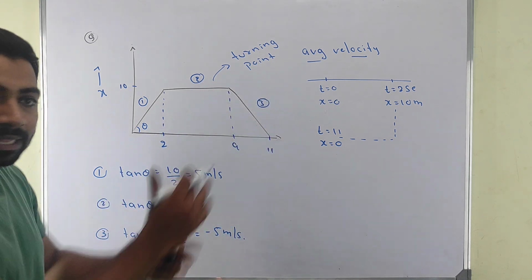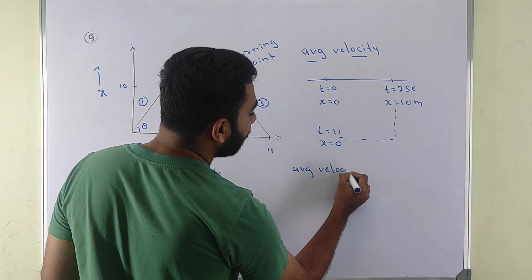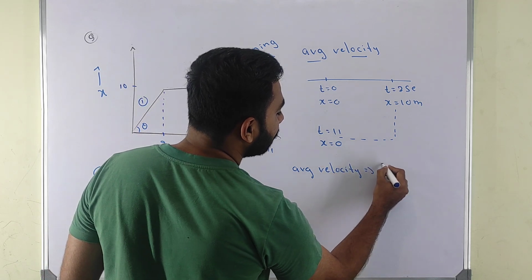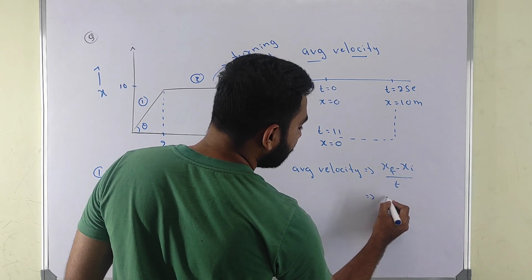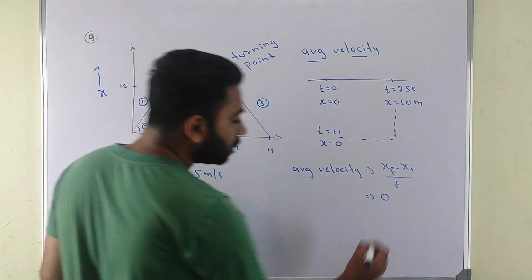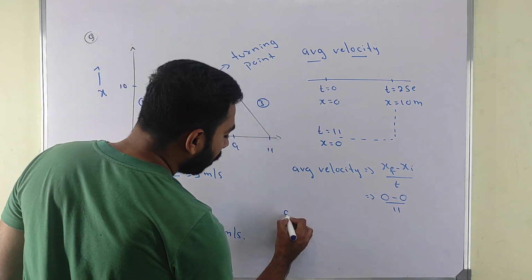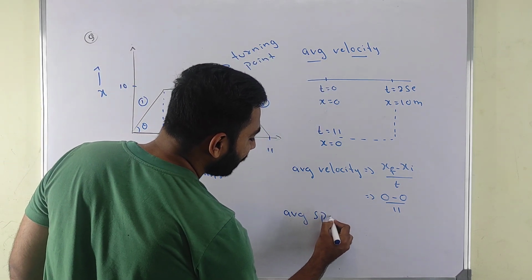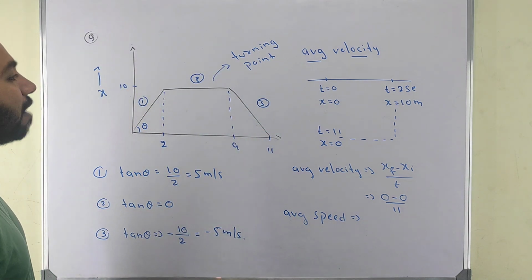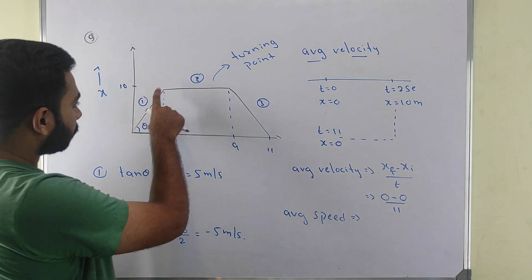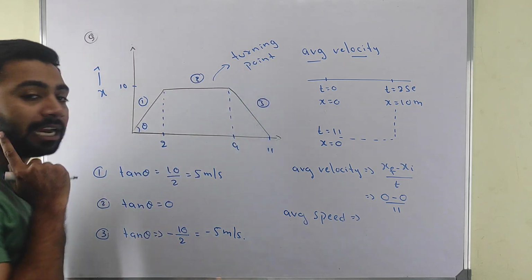Like this, overall it is happening. If I ask you, what is the average velocity? Average velocity is final minus initial divided by time. Here final is 0, initial is also 0, divided by 11. When I ask you, what is your average speed? You will tell, sir, I have traveled 10 meters here, then I stop, then I return and travel 10 meters.